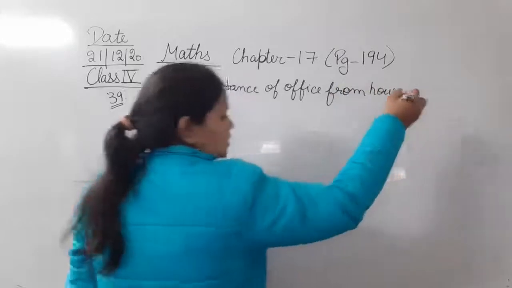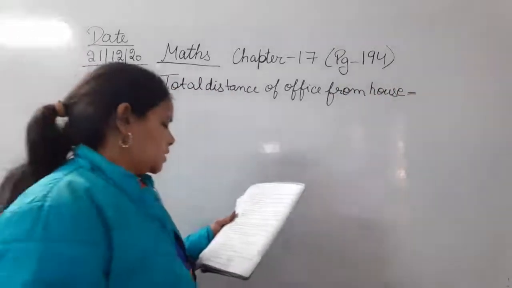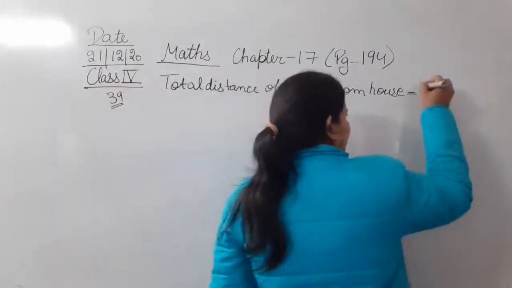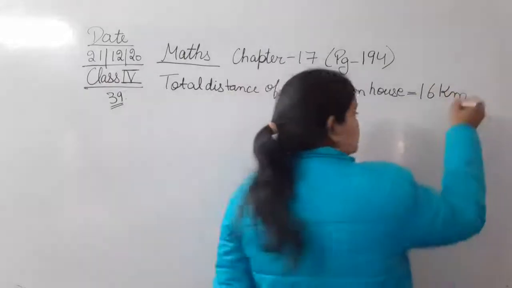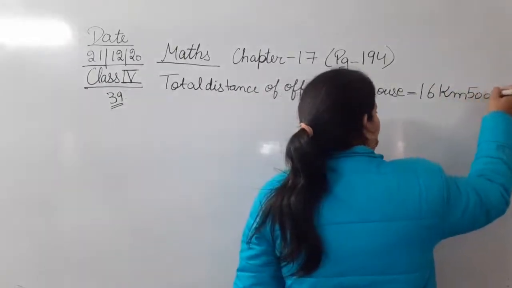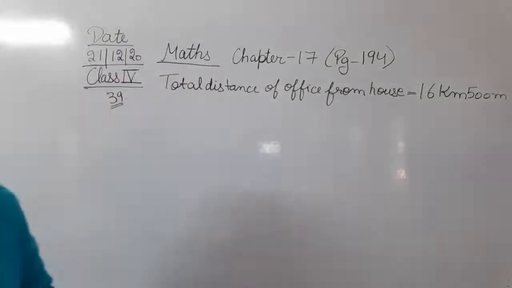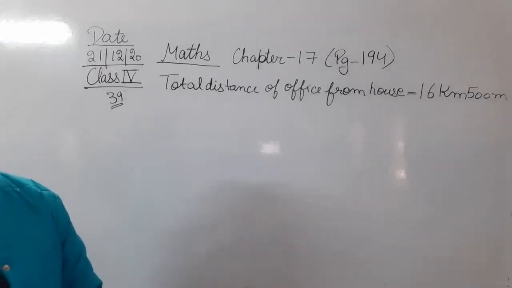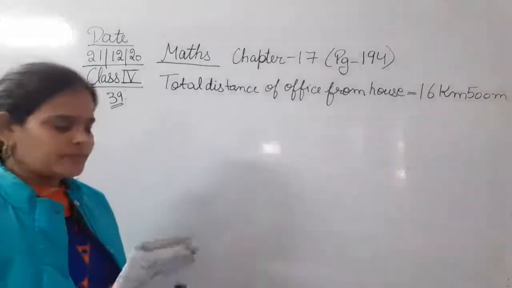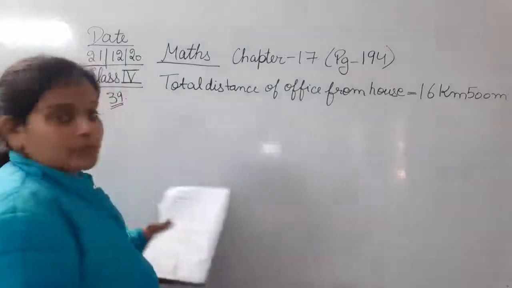घर से ऑफिस तक का टोटल डिस्टेंस क्या है? दैट इज 16 किलोमीटर 500 मीटर. 16 kilometer 500 meter. So this is the total distance of office from house. Okay, office का घर से कितना distance है? That is 16 kilometer 500 meter.